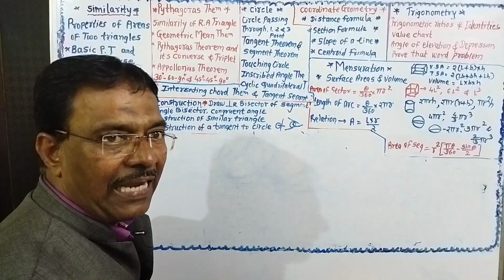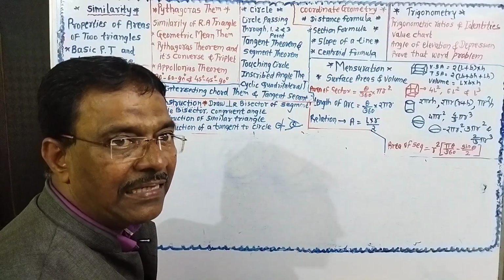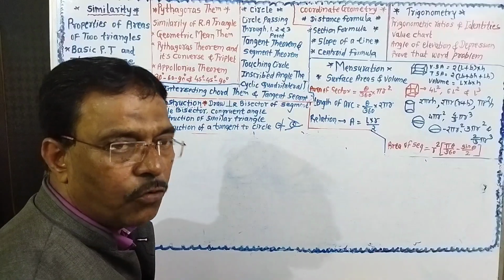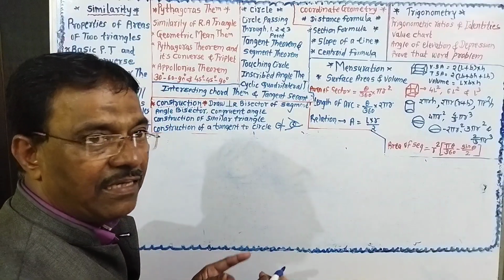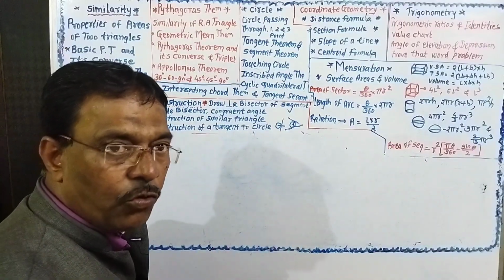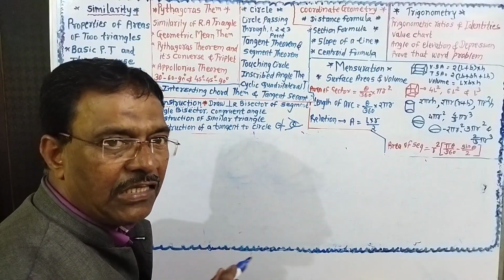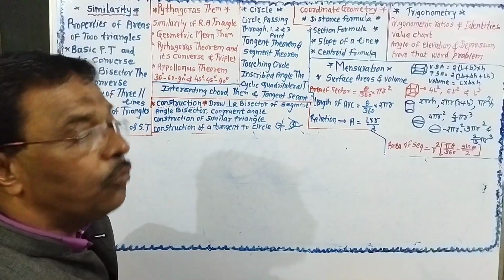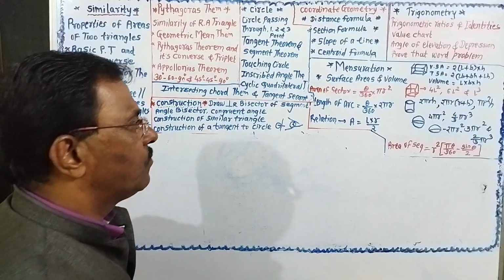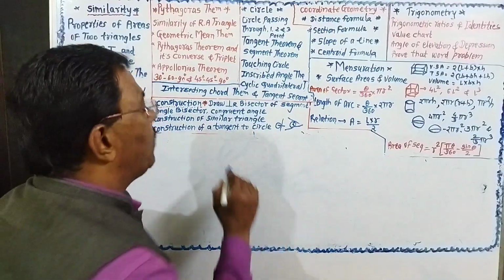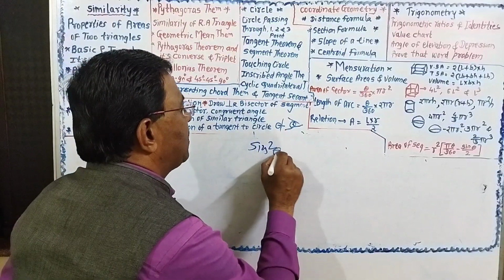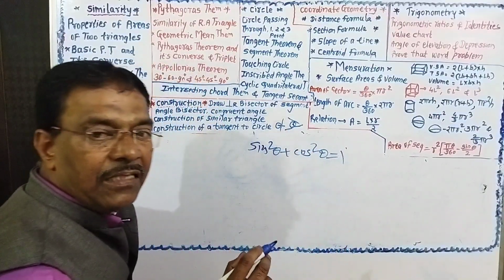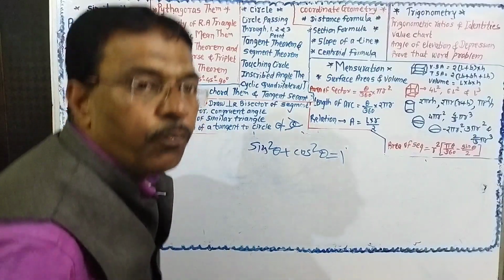What is sin theta, cos theta, tan theta, cot theta, sec theta, cosec theta, and there will be the relations: sin theta into cosec theta is equal to 1, cos theta into sec theta is equal to 1, tan theta into cot theta is equal to 1. And you must know the identities. There will be a question: prove that sin square theta plus cos square theta is equal to 1.